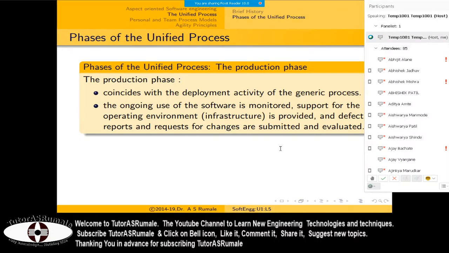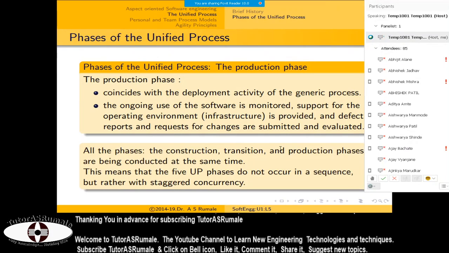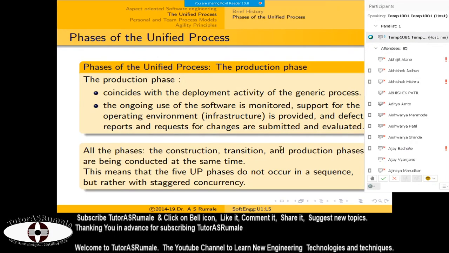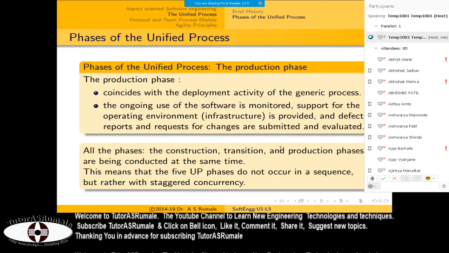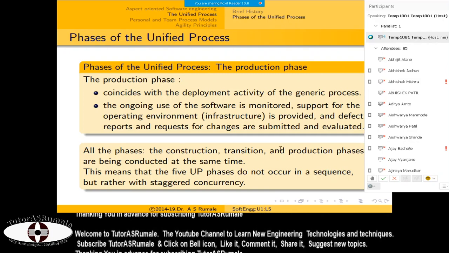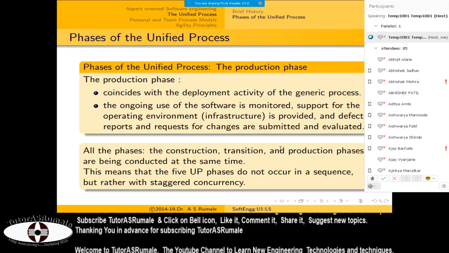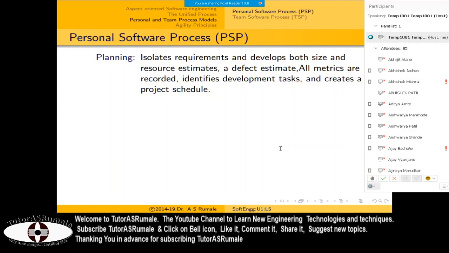That is the production phase. So all these phases, construction, transition, production, are actually conducted at the same time. They are not conducted step by step. Instead, they are conducted in an incremental way.